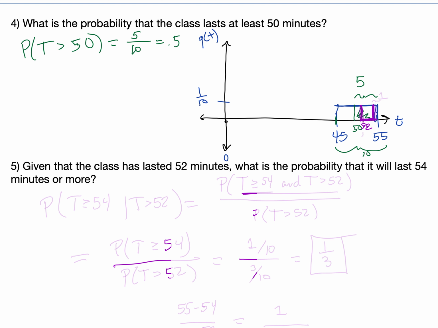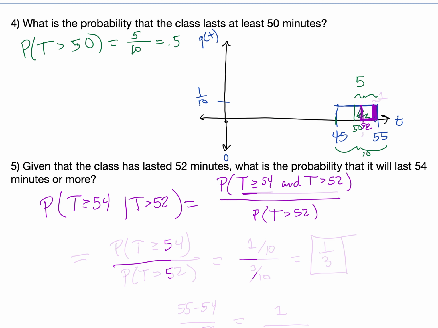Given that t is greater than 52, what is the probability that t is greater than or equal to 54? This is the probability that both things are true, t greater than or equal to 54 and t greater than 52, divided by the probability that t is greater than 52.